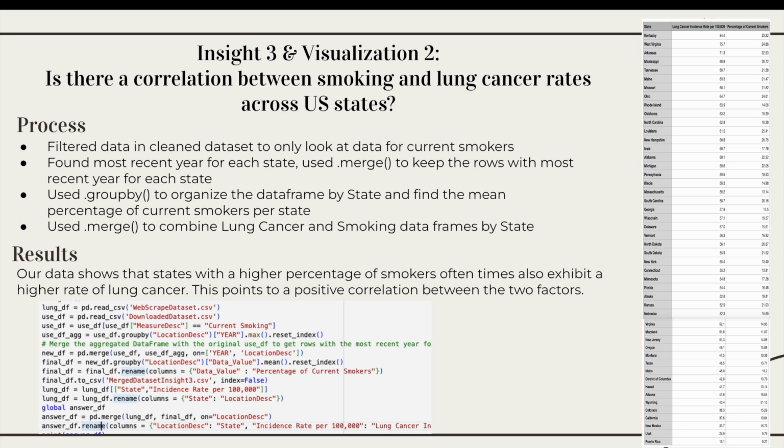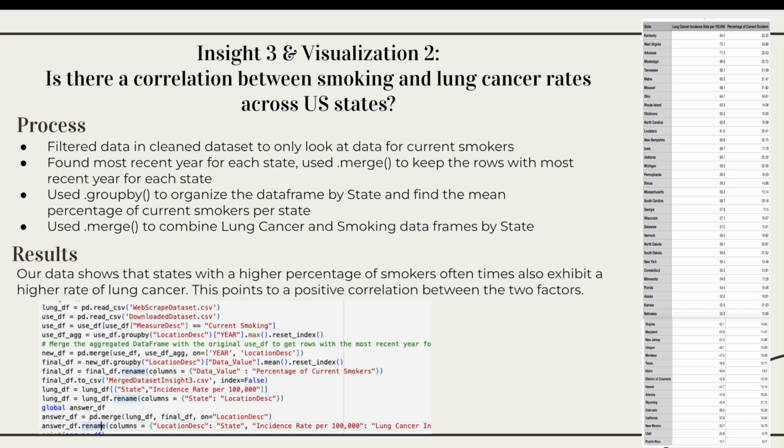For Insight 3 and Data Visualization 2, we looked at if there was a correlation between smoking and lung cancer rates across the United States. To do this, we filtered data in a clean data set to only look at the data for current smokers. We found the most recent year for each state, used merge to keep the rows with the most recent year for each state. We used group by to organize the data frame by state and find the mean percentage of current smokers per state. And we used .merge to combine lung cancer and smoking data frames by state.